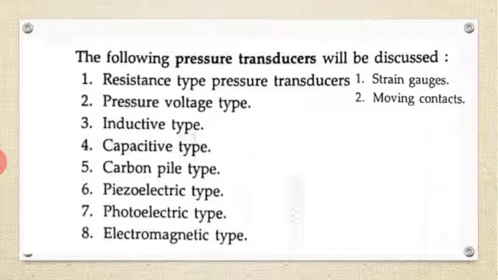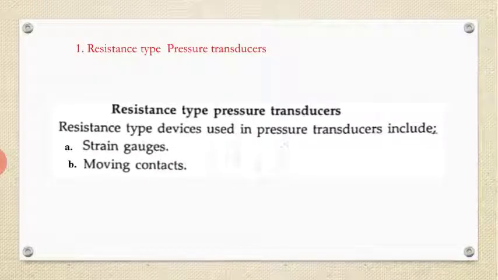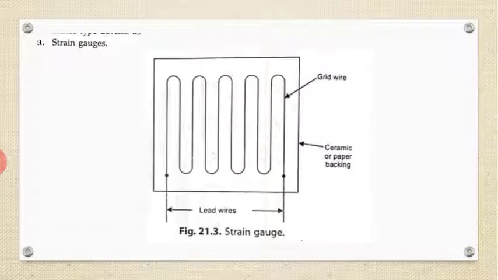So let us begin with all of this. I am going to discuss 1 to 8 briefly. The first one is the resistance type, under which come the strain gauge and moving contact. This figure shows the strain gauge. It consists of lead wires, ceramic or paper backing, and grid wire.